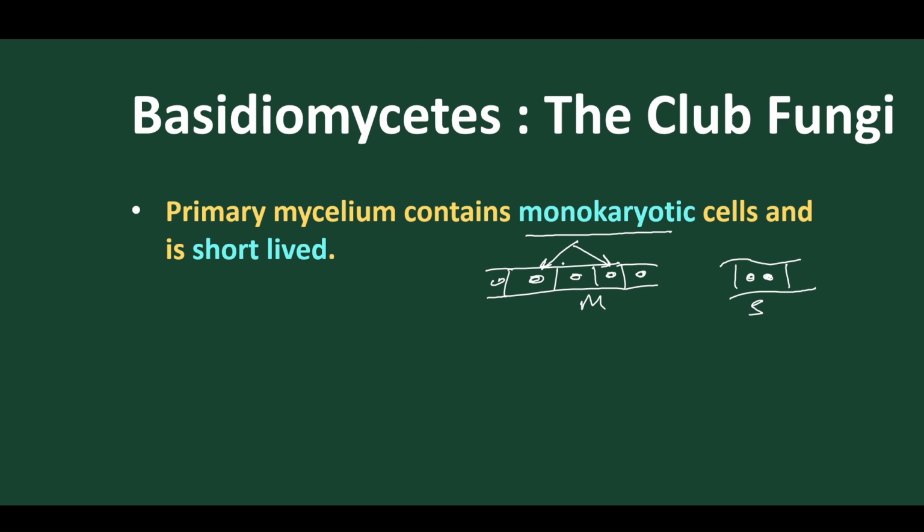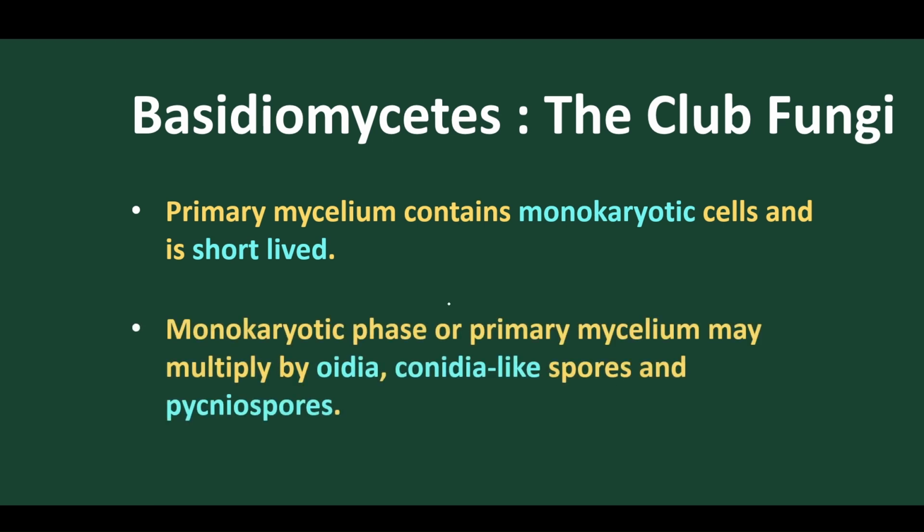Got it? So primary mycelia are monokaryotic mycelia and they have a very short-lived lifespan. These monokaryotic hyphae, the primary mycelium, reproduce asexually by means of spores: Oidia is a type of spore, Conidia is a type of spore, and Pycnospores. These are three different spores produced by the primary mycelium, and the mode of reproduction is always asexual.